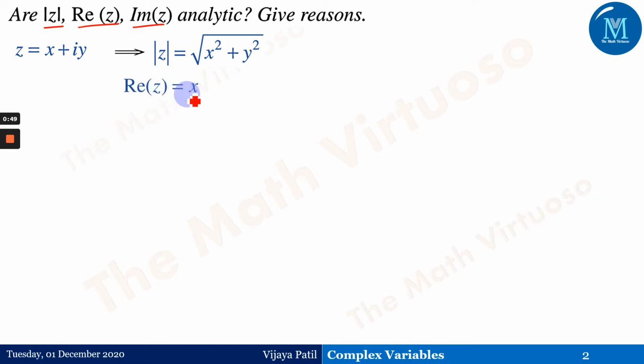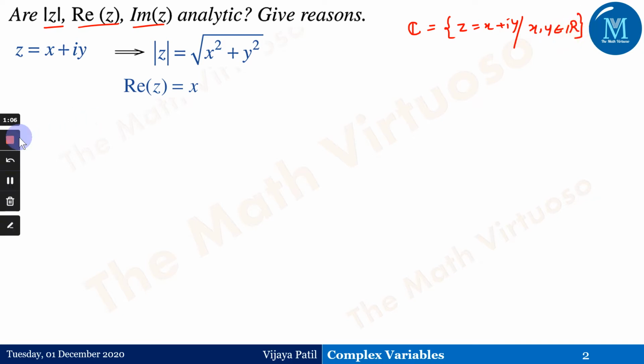Real part of z is equal to x. If I'm defining the set of complex numbers z equals x plus iy, the definition itself is giving me that x and y belong to the real numbers. So x and y, both of them are real numbers, and that is why real part of z is nothing but x, which is my real number. Then imaginary part of z: the quantity which is there with the unit i is nothing but the imaginary part. So imaginary part of z is equal to y.